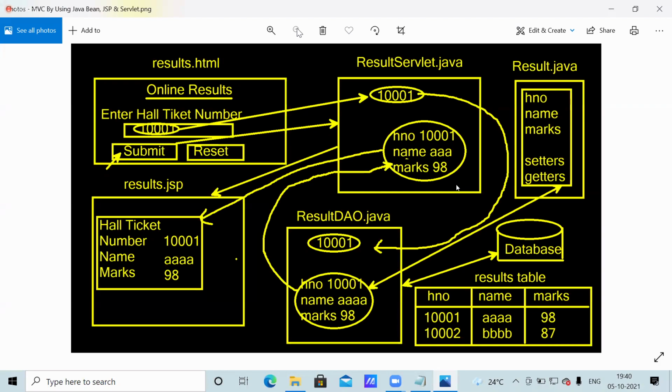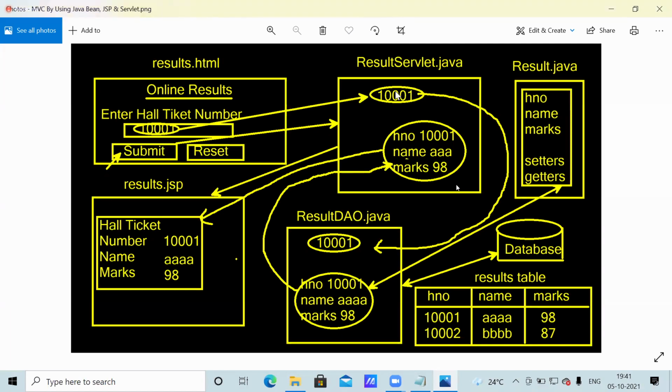See, in this program, it is first HTML. From the HTML page, we'll enter the hall ticket number. We'll click on the submit button. Then the request is passed to the Servlet.